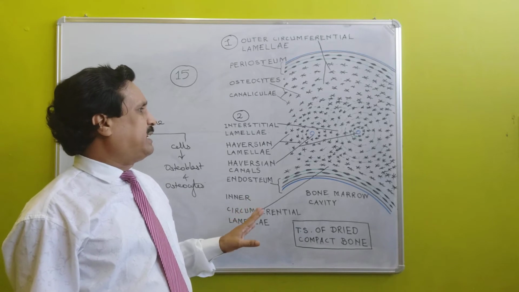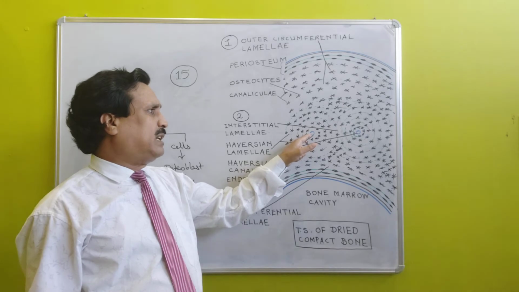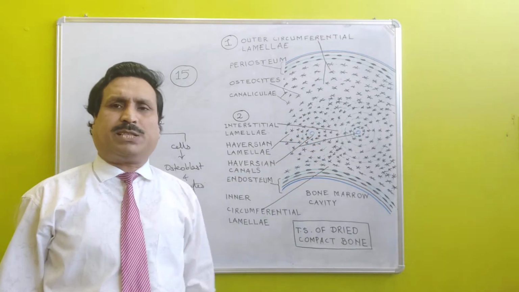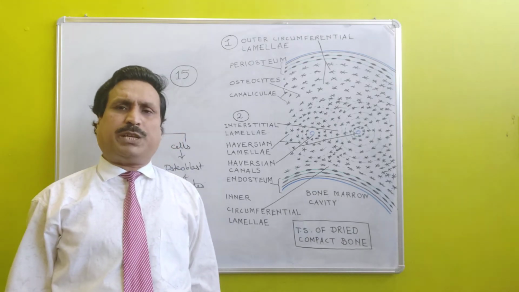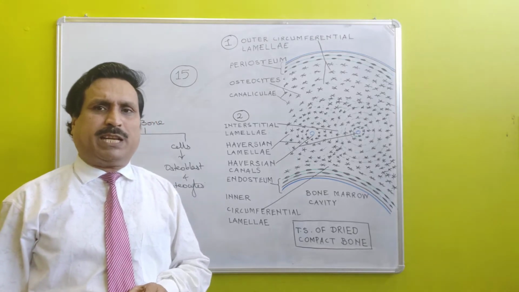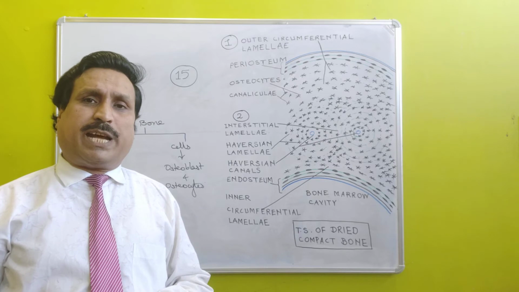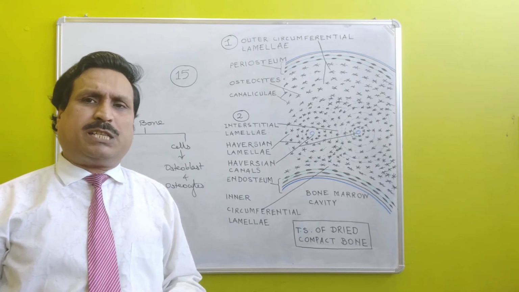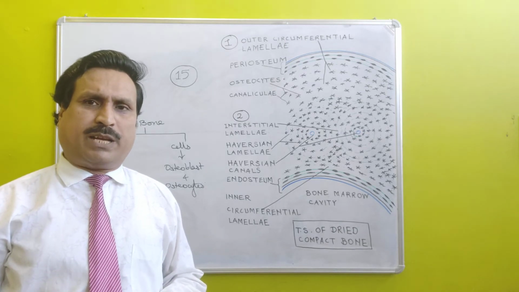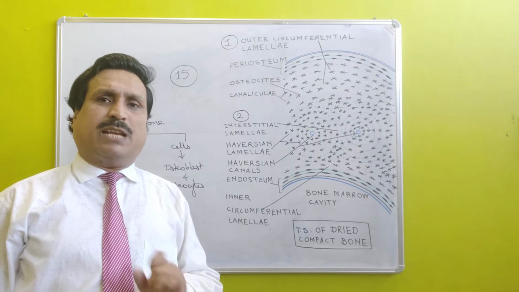Here you can easily visualize the blue colored circle, which is the Haversian canal. Haversian canals are longitudinal canals which are present only in mammalian bones. Haversian canals carry arteries, veins, nerves, lymphatic vessels and osteoblast cells.